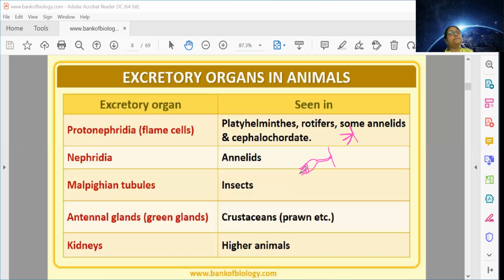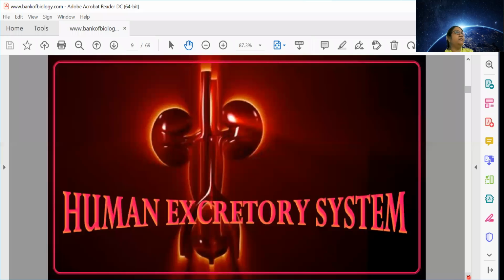It's about giant spiders. Okay. So arachnids have coxal glands as their excretory organ. Higher animals have kidneys as their excretory organ. So you can see that kidney is the best, but depending on the complexity of the animal, we can have different types of excretory structure.